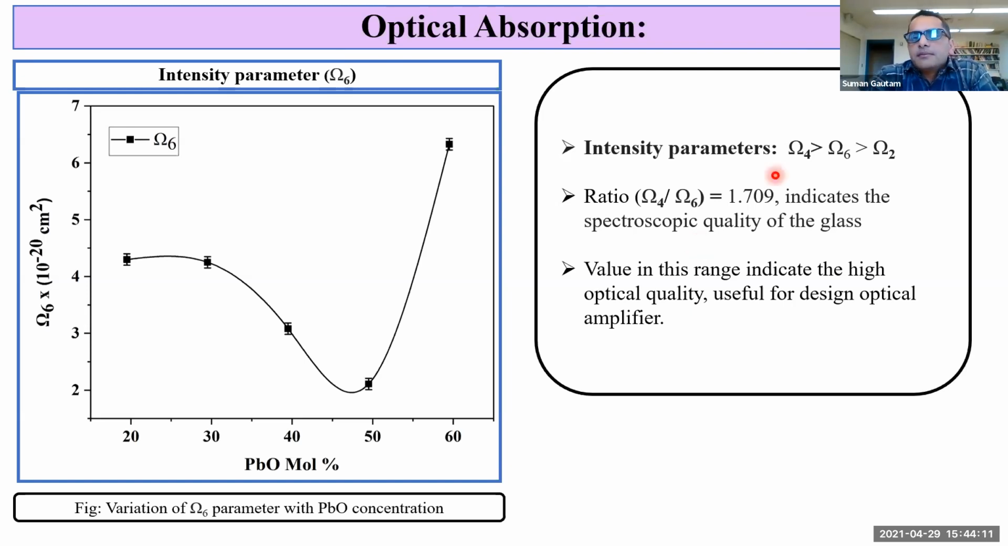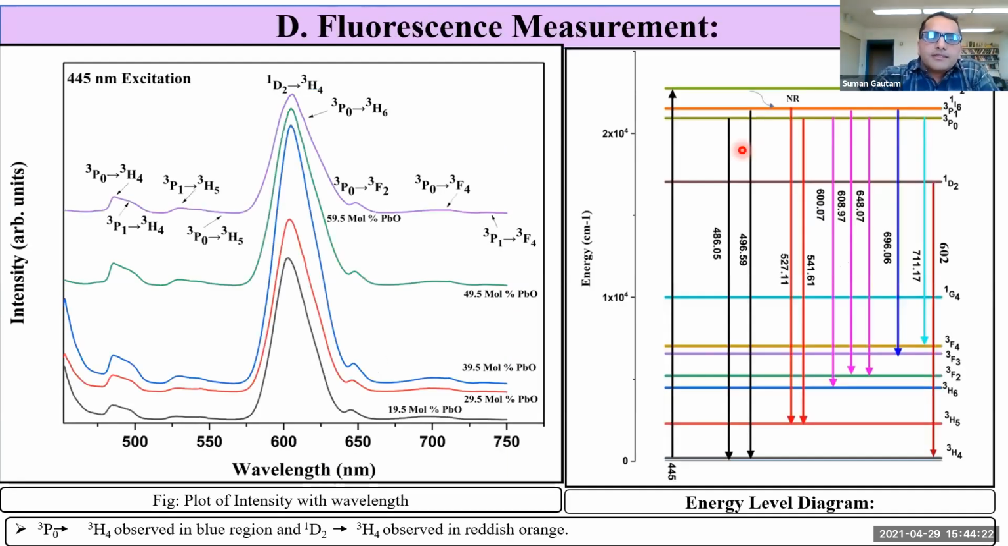And the variation of omega-4, omega-6, and omega-2 is shown here, which is similar to the previous results. Now, fluorescence measurement. This is the fluorescence spectrum.